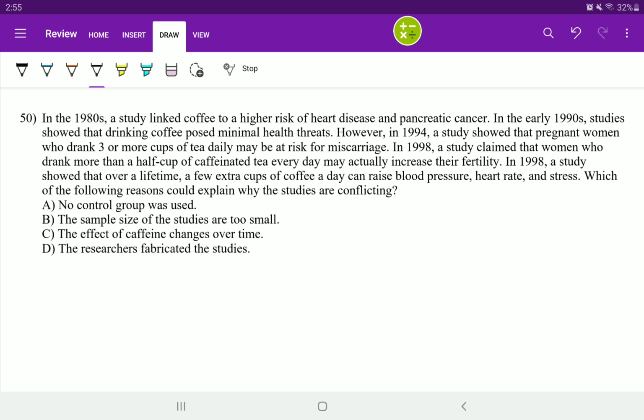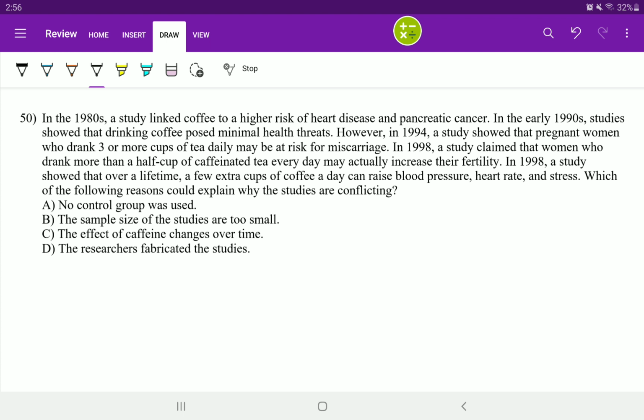In the 1980s, a study linked coffee to a higher risk of heart disease and pancreatic cancer. In the early 1990s, studies showed that drinking coffee posed minimum health threats. However, in 1994, a study showed that pregnant women who drink 3 or more cups of tea daily may be at risk of a miscarriage.